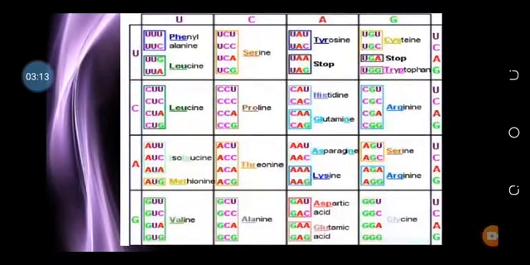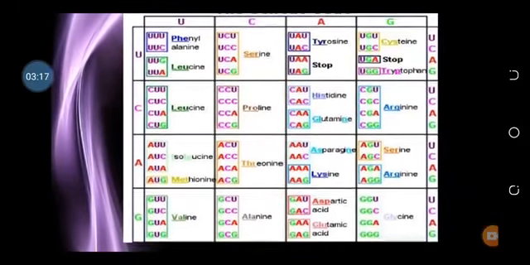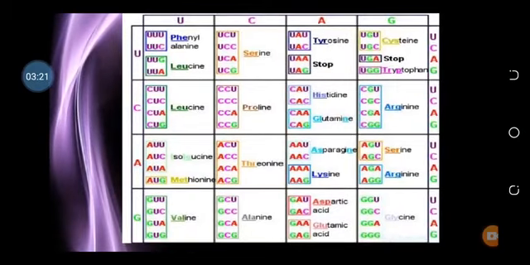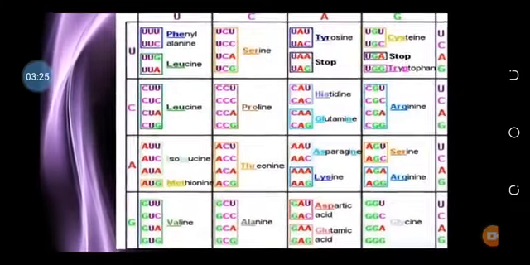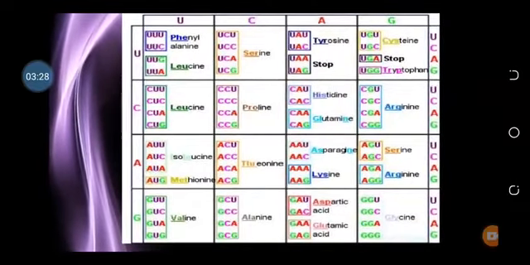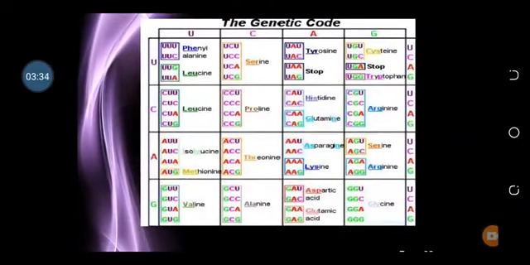This is a table that shows the genetic codes. Each code, as you see, consists of 3 nucleotides, and the third nucleotide of each code can be changed. If the third nucleotide is changed, the code remains the same, but if the first or the second changes, then the code will change.